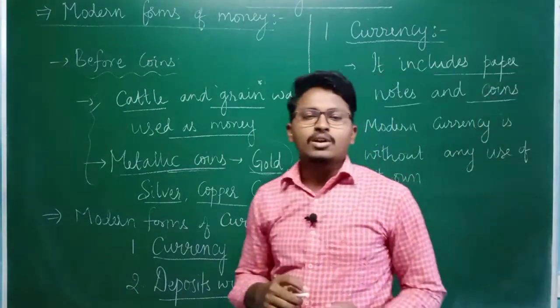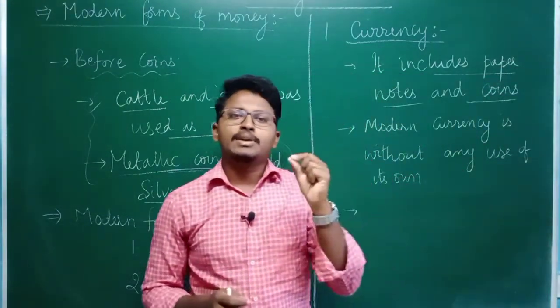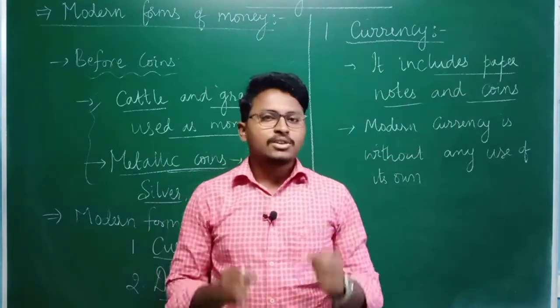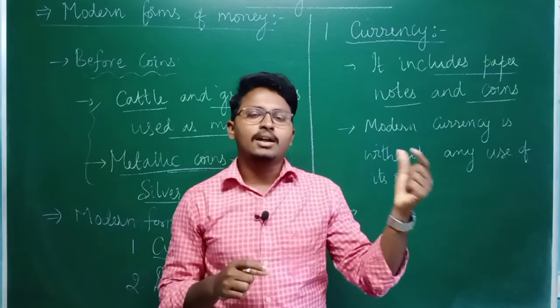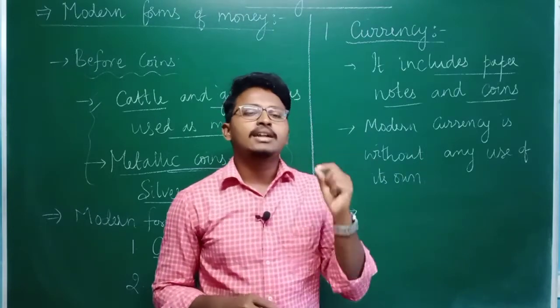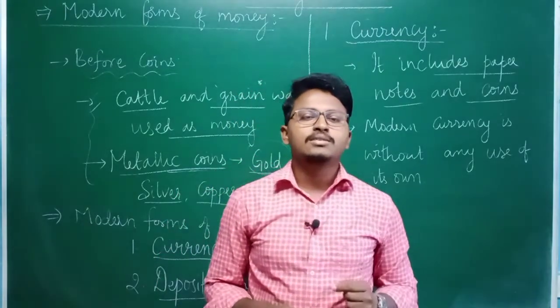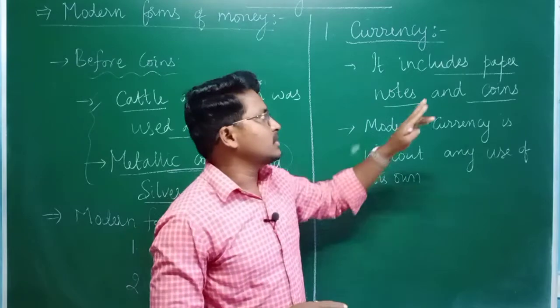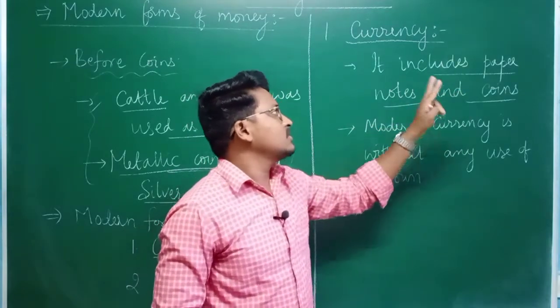That means whatever things we are using at present consist of paper notes as well as coins. You see, we use a 10 rupees note or 100 rupees or 2000 rupees note. So it is in the form of paper currency, and at the same time we also use coins. So under currency, the two main things included are paper notes as well as coins.